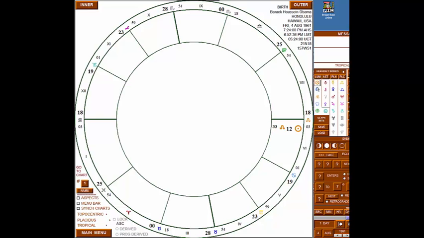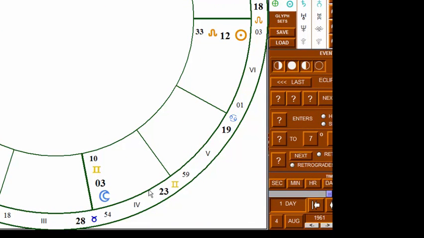Let's bring in the Moon. The Moon is located in Gemini. We know that Mercury rules Gemini. Therefore, Mercury is the Moon's dispositor. Let's find out where Mercury is located. Mercury is in Leo. Well, the Sun rules Leo. Therefore, the Sun is the final dispositor of Mercury. And since Mercury is the dispositor of the Moon, the Sun is also the final dispositor of the Moon.